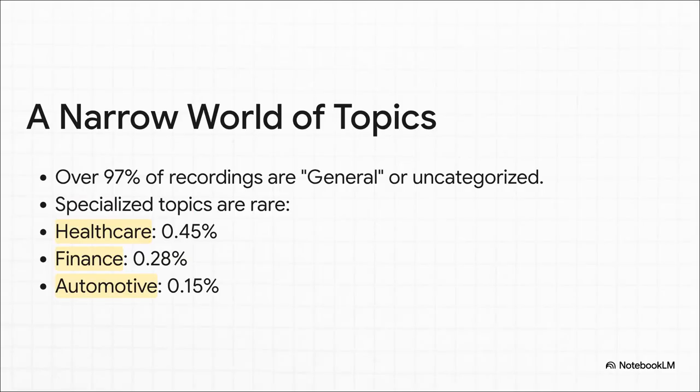And the imbalance isn't just demographic, it's topical too. Over 97% of the sentences are from general, everyday domains. So specialized vocabulary from fields like healthcare, finance, or law, it's almost non-existent. And that makes it really, really hard to build specialized tools like a medical dictation app for a Pashto-speaking doctor.